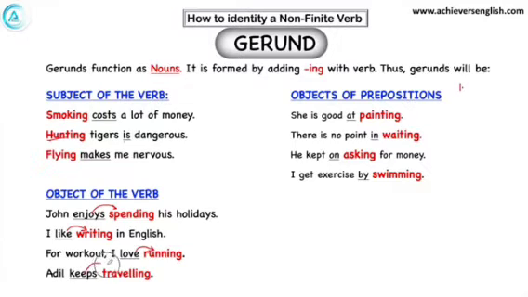Now object of prepositions. These all are prepositions: at, in, on, by, and they have their objects. So number 1, you can check the position, whether they are coming in this category or not. Number 2, we can see whether these verbs are having ing with them. Number 3, we can also check whether they are working as a noun or not. These 3 points will help you in finding out whether they are gerunds or not.